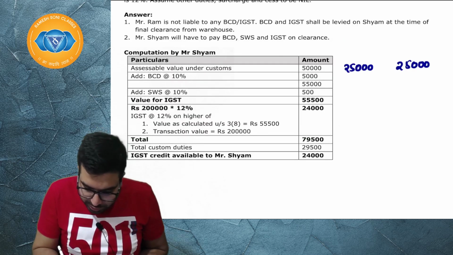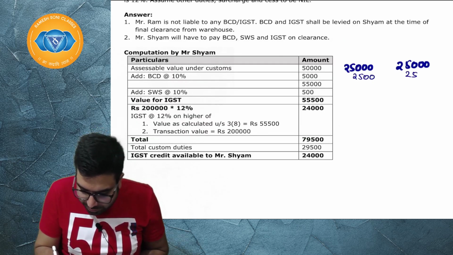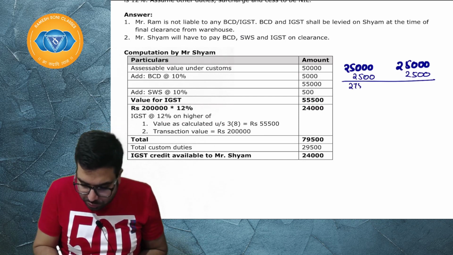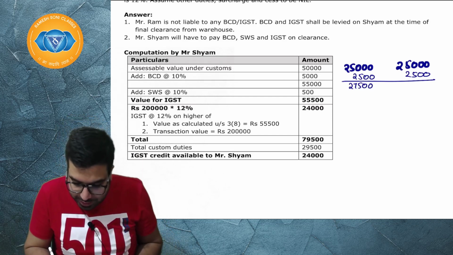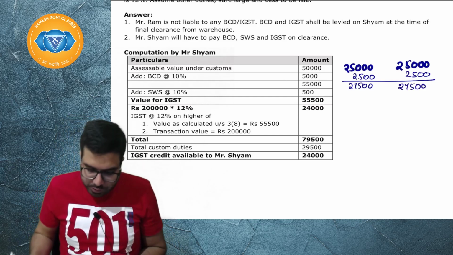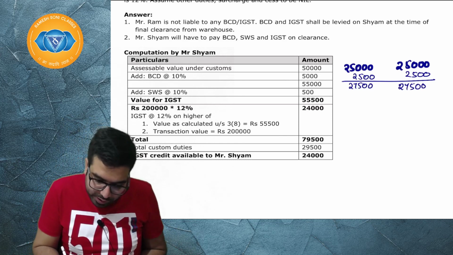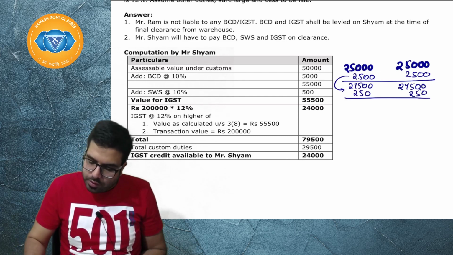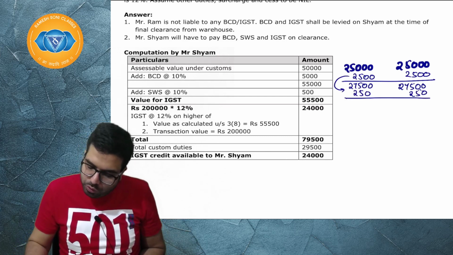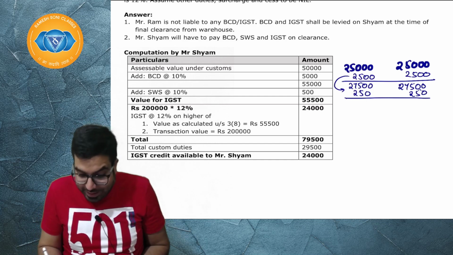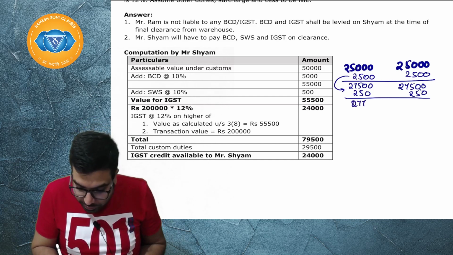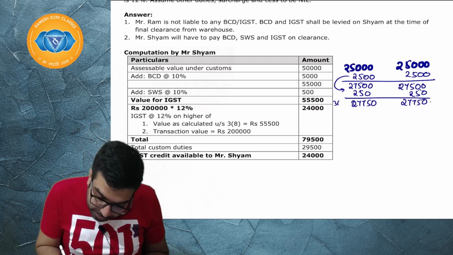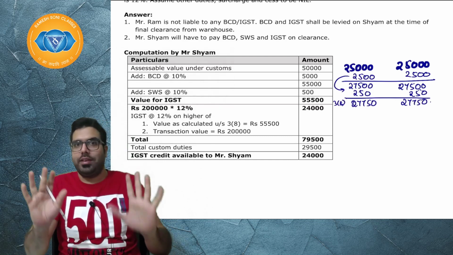Sir, basic custom duty 10%, 2,500, 2,500. Okay, sir. Next. So it will come to 27,500. Everyone, you have to participate with me. Next, quickly. Who does it quick? 27,500. 10% SWS. On this 10% means 250, 250. Okay, sir. Then 27,500 plus 250. Sir, your mathematics is very bad. Yes, I know. Next, 27,750, 27,750. Okay, sir. Now, this is the value under section number 38. I hope everyone is clear. Basic value under section number 38.